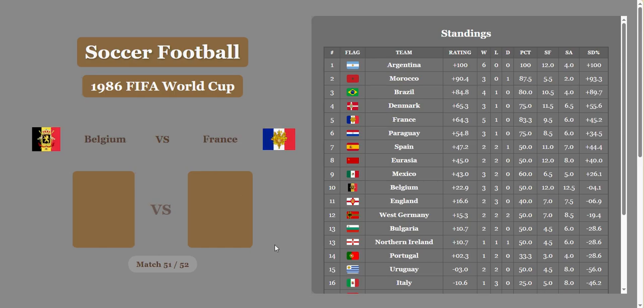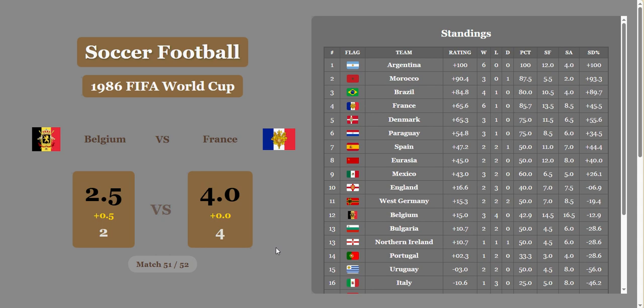Belgium versus France. Here it is. Can France retain this? Oh, they can. France. Belgium will get a half goal. That's nothing. It's not going to help at all. France up into 4th place, right above Denmark.